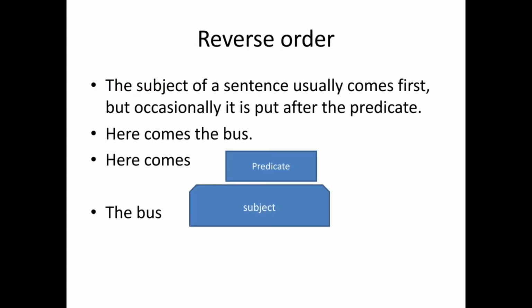Second is reverse order. There is a reverse order in sentences. There the predicate can be used first and after that the subject. The subject of a sentence usually comes first, but occasionally it is put after the predicate. Here comes the bus. That is a sentence. Here comes, those words used at the very start of the sentence, are called the predicate. The bus is the subject. So it can be called a reverse order. It can be very useful for you. So focus on this. In Here comes the bus, the predicate has been used first and the bus is the subject.